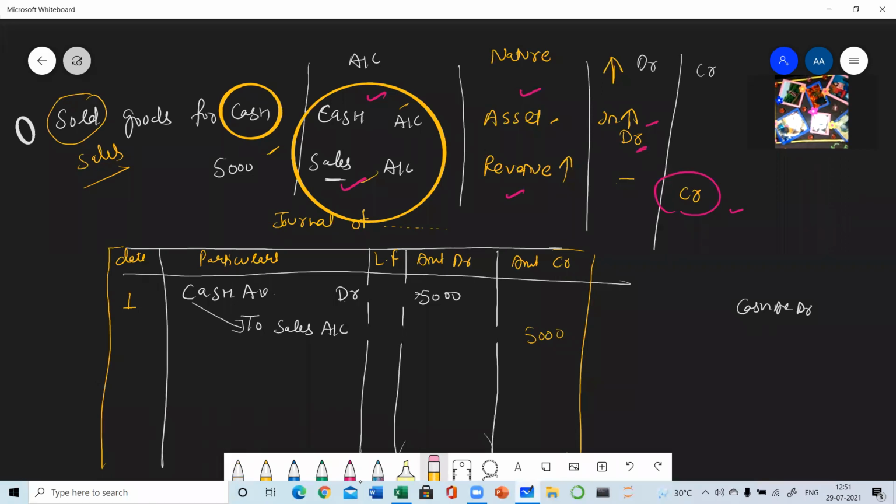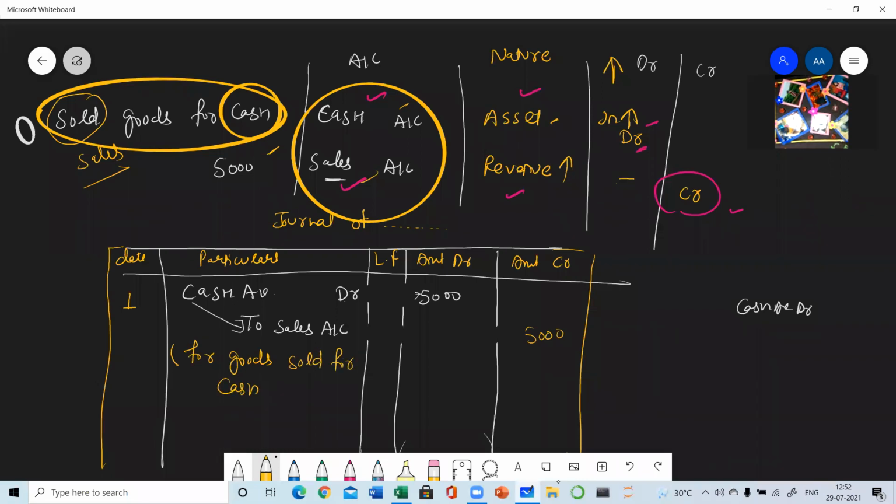And this is complete, but the transaction is not ended. Now you have to describe the transaction. So you are going to put a small bracket after the ending of the transaction, and you will be explaining what you have done in this transaction. So what we have done, we can write the same thing, whatever is given in the question, by adding 'for' goods sold for cash.